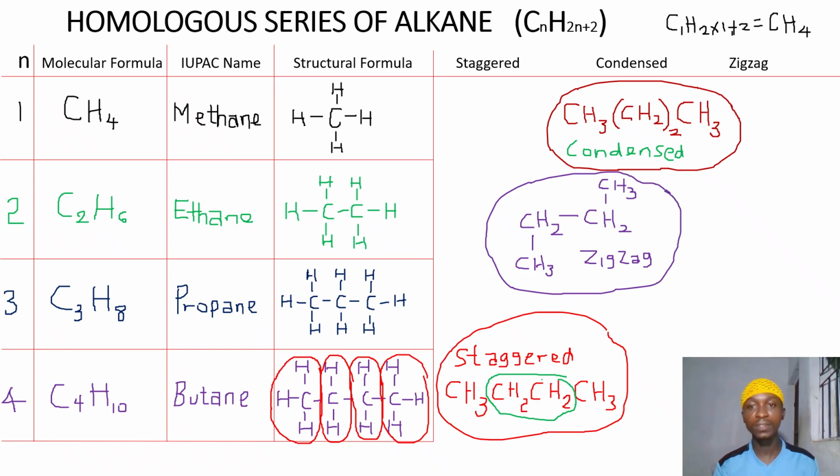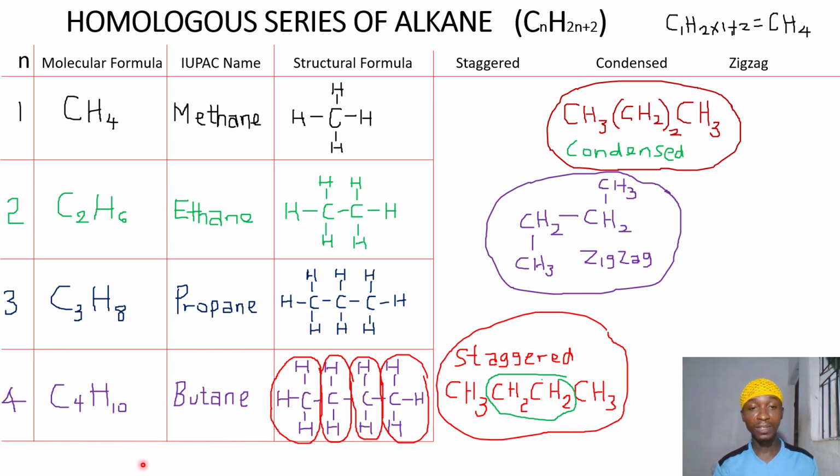This is that of the zigzag, and this is still the same molecular formula. We have CH2CH2, that is C2H4, then plus CH3, that is C3H7, then plus C3, that's C4H10.